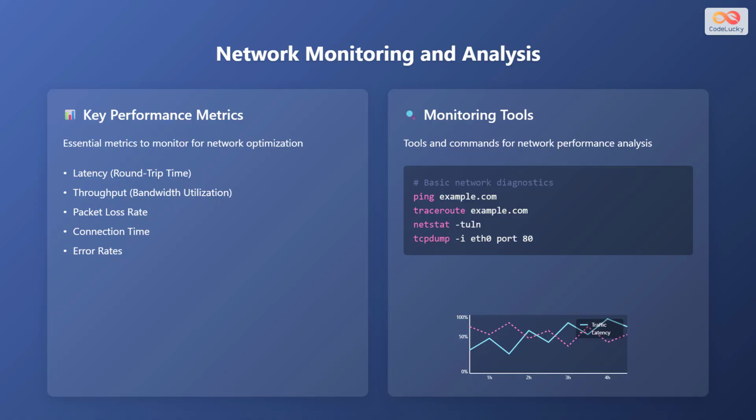Netstat displays network connections, routing tables, and network interface statistics. Tcpdump is a packet analyzer that captures and analyzes network traffic. This chart visually represents network traffic and latency over time. The traffic line shows the volume of data transmitted. The latency line shows the delay in data transmission.